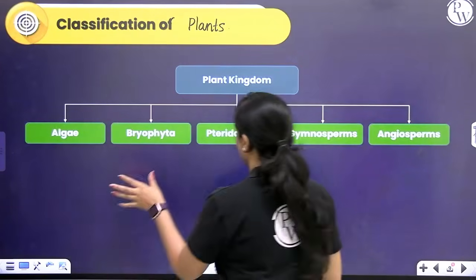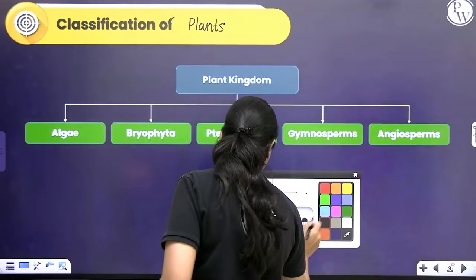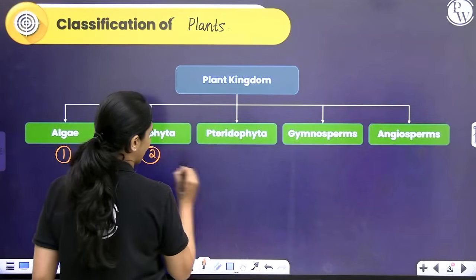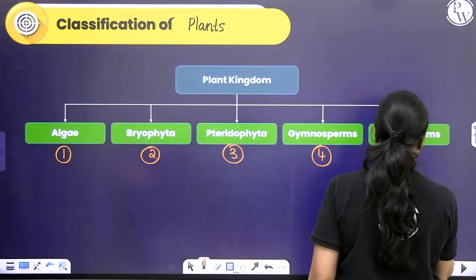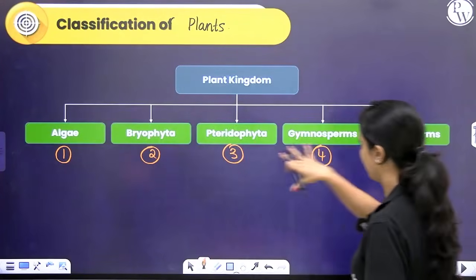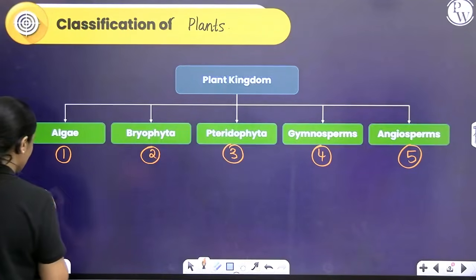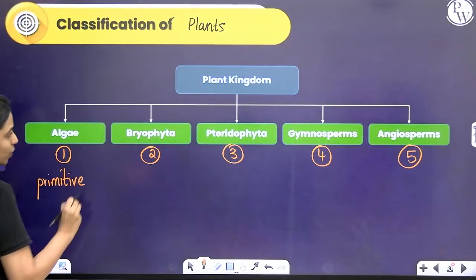Okay, so under plant kingdom, you have many different groups. We have algae and bryophytes and pteridophytes and gymnosperms and angiosperms. This is in order of advancement. If you consider all of these, algae is the most primitive, mostly found in water.